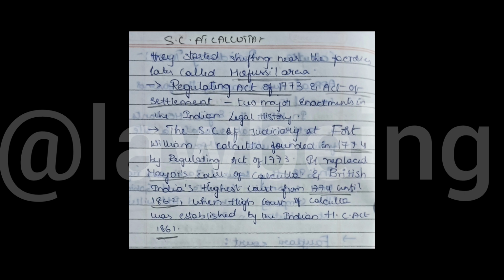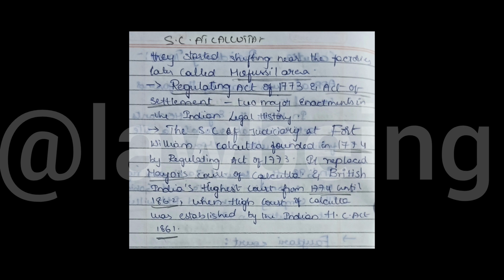The judicial system at Fort William, Calcutta, was founded in 1774 by the Regulating Act of 1773, and British India's highest court was from 1774. Okay, the highest court under British India was in 1774.